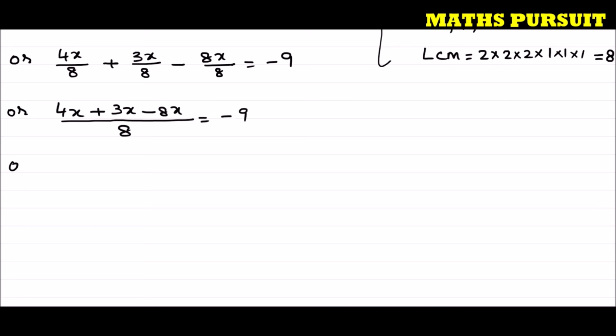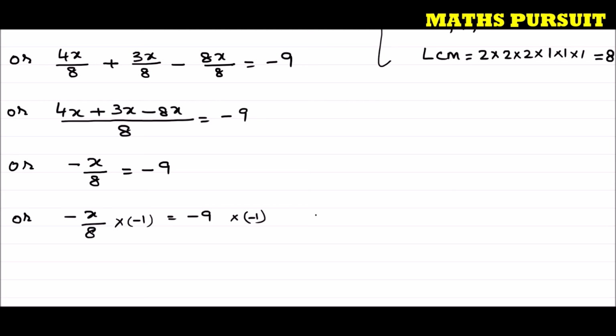Or I can write, 4x plus 3x is 7x, 7x minus 8x is minus 1x or minus x. Minus x divided by 8 is equal to minus 9. Or I can write, minus x divided by 8 into minus 1 is equal to minus 9 into minus 1.